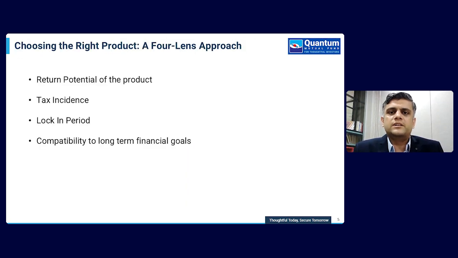So how do you go about selecting the right product? Well, we suggest a four-lens approach for it. The first is, of course, the return. You ask, what is the potential return of this product?